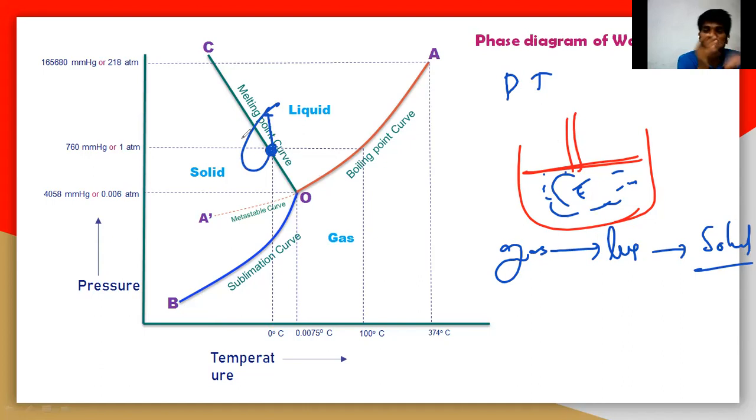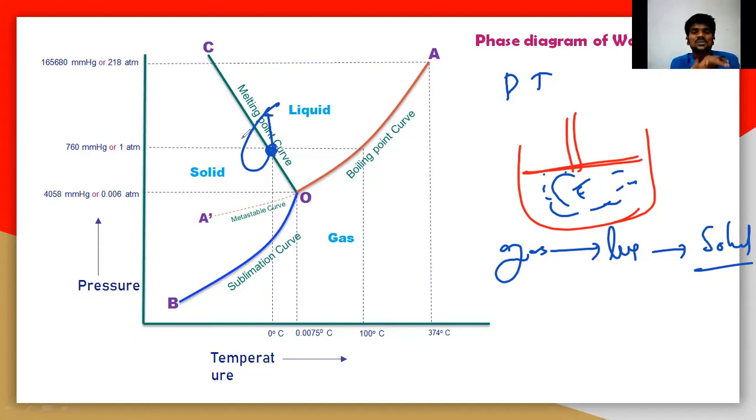Generally a gas becomes liquid, and liquid becomes solid by increasing the pressure. When we compress a particular gas, definitely it becomes liquid. Again, if you apply more pressure, the molecules must come closer so that they form a solid. Gas molecules can move freely. When you increase the pressure, that means we are pressing the gaseous system, so the molecules will come closer as a liquid phase. They will again come closer to become a solid phase.